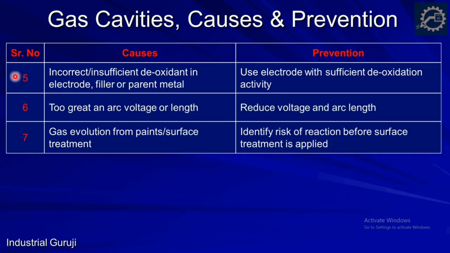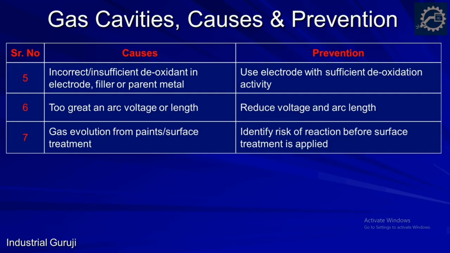Deoxidants play a major role in avoiding porosity. So use electrodes with sufficient deoxidation activity. Too great an arc voltage and length can cause porosity. So use lower voltage values with medium arc length to avoid porosity. Always ensure removal of paints and coatings on the surface treated parts, because these parts can evolve a large amount of gas and this can cause porosity. So friends, this is all about porosity.